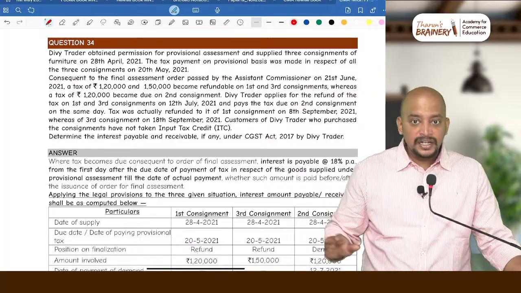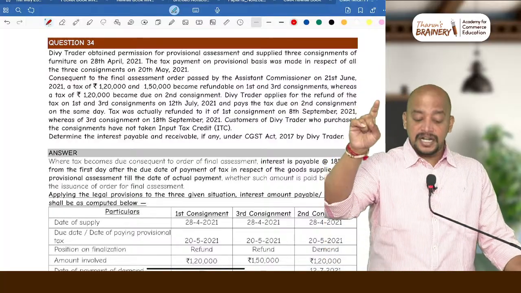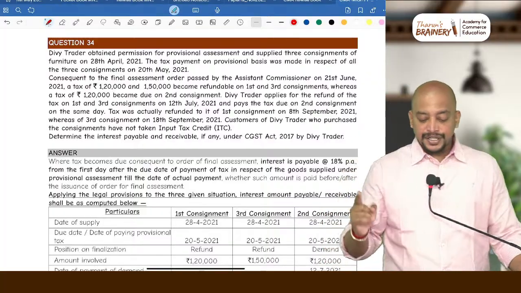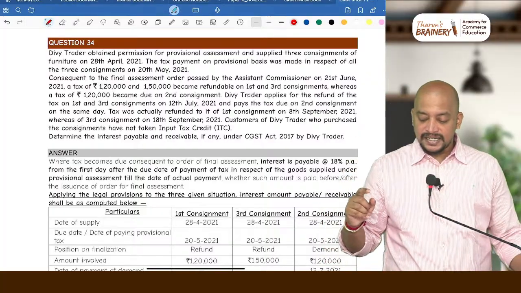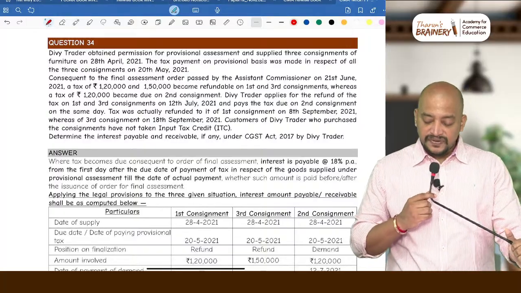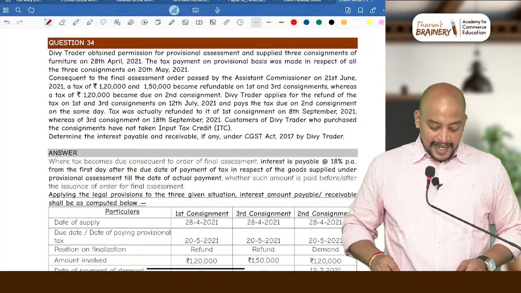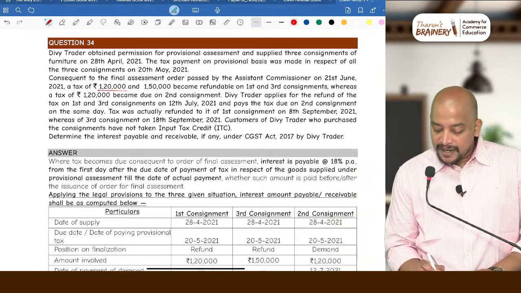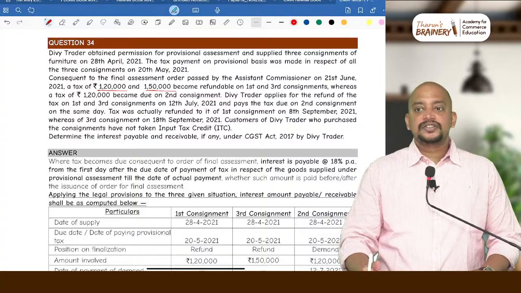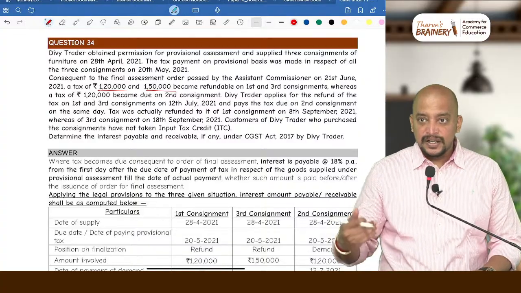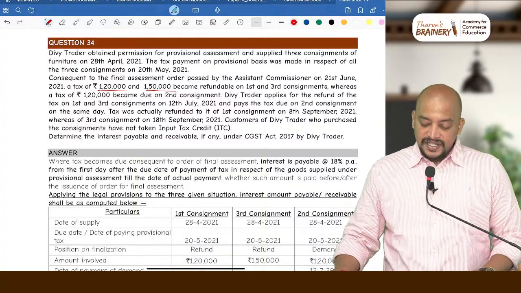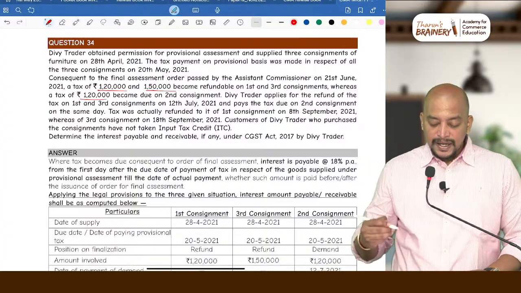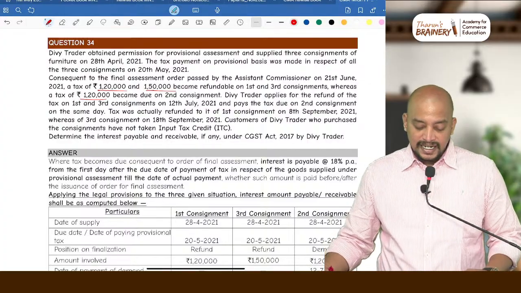This is the story. So here, with respect to consignment number 1, consequent to the final assessment order, second paragraph you read: consequent to the final assessment order passed by the Assistant Commissioner on 21st June 2021, a tax of 1,20,000 and 1,50,000 became refundable. Okay, so which means the final assessment amount is less than the provisional assessment amount on first and third consignment, whereas a tax of 1,20,000 became due on second consignment.